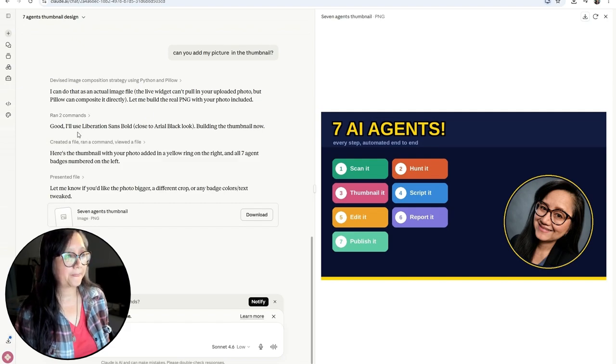Good. So it ran the commands. I'll use Liberation Sans Bold. Building the thumbnail. That's okay. The style of the text. Created a file, ran a command through the file. Here's the thumbnail with your photo added in a yellow ring on the right, and all the 7 agents. Okay. Let me know if you'd like the photo bigger or cropped. Let's see.